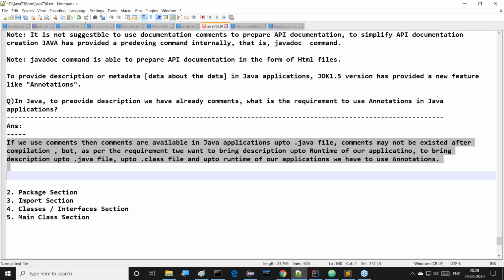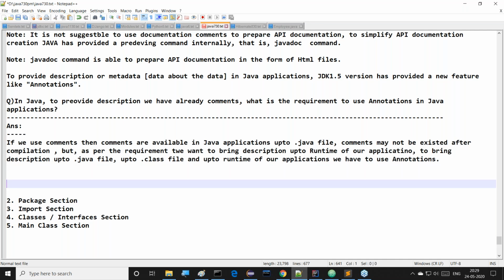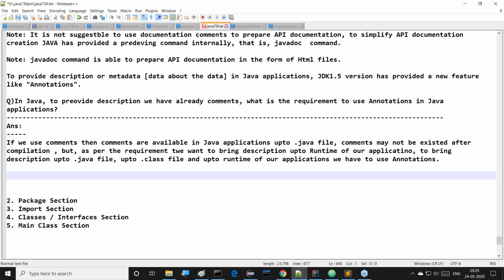But how to use them, how to utilize them in our Java applications, we will see in the future. We have a separate topic for that. But the basic requirement of annotations is to bring description up to runtime of our application. For that purpose, we are able to use annotations. This is one point, sir. The next one is another thing. Immediately we are getting another question.